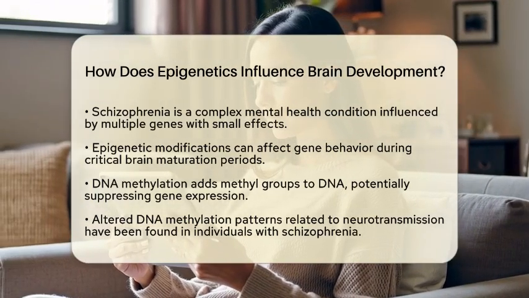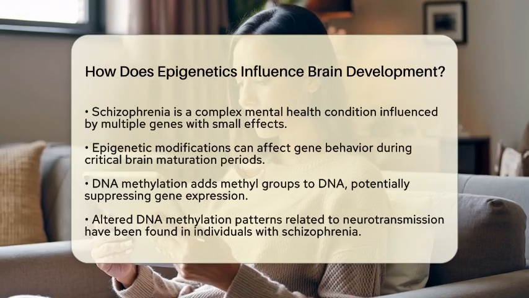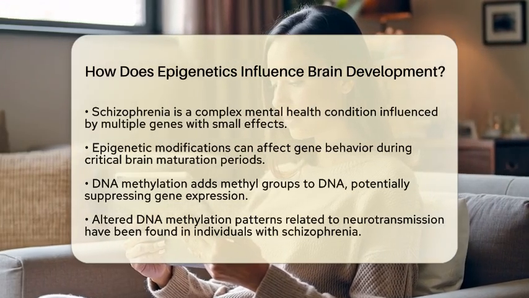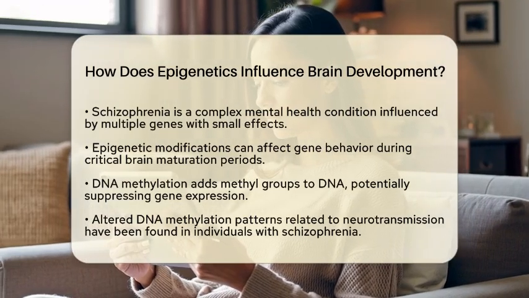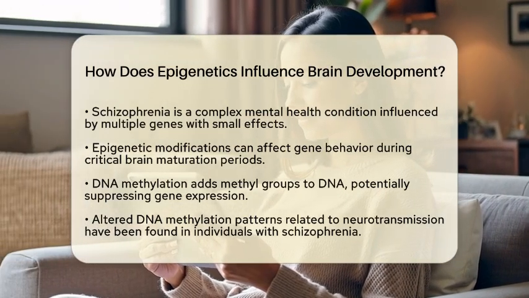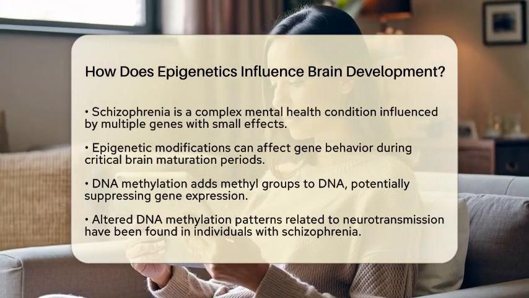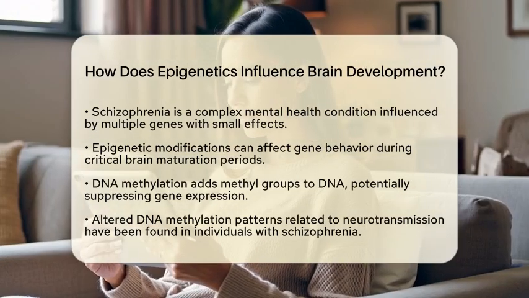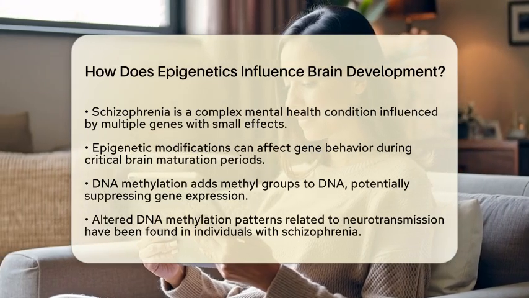One key mechanism is DNA methylation. This process adds methyl groups to DNA, which can suppress gene expression. In individuals with schizophrenia, researchers have found altered DNA methylation patterns in genes related to neurotransmission and brain development. Such changes can disrupt normal neural pathways and cognitive functions.